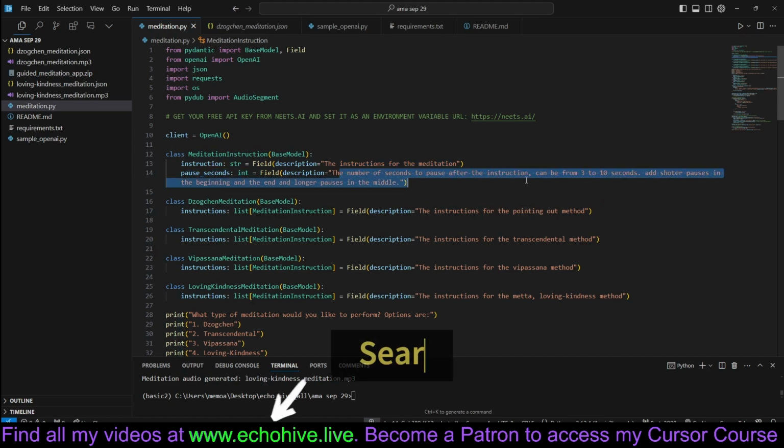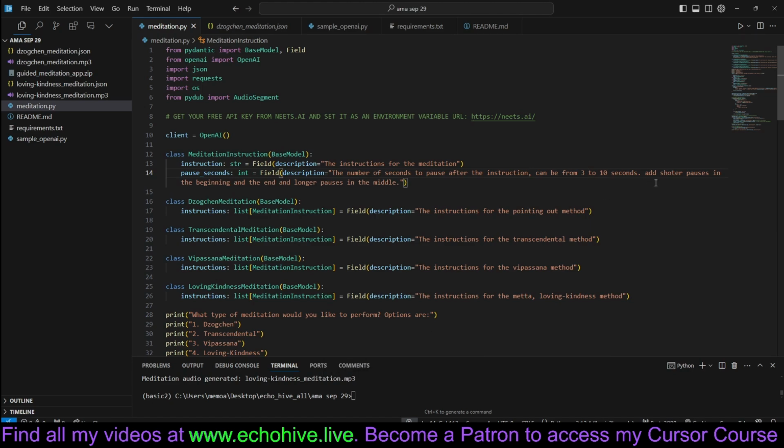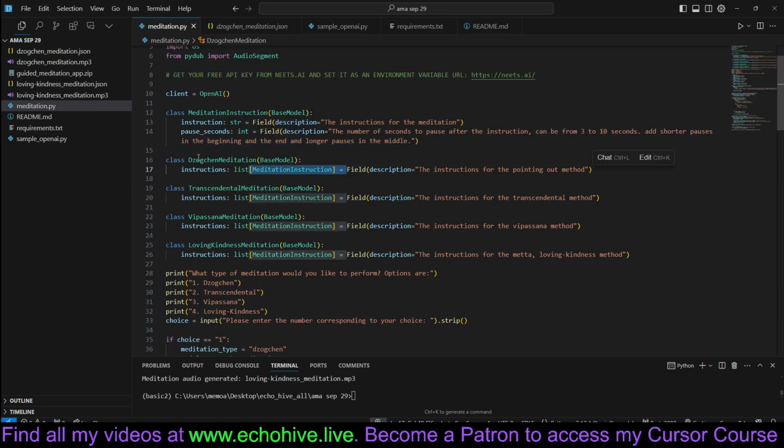The number of seconds to pause after the instruction can be from 3 to 10 seconds. You can adjust, add shorter pauses in the beginning and the end, and longer pauses in the middle. And then we pass that into a list. So for meditation, the instruction is going to be a list of these.